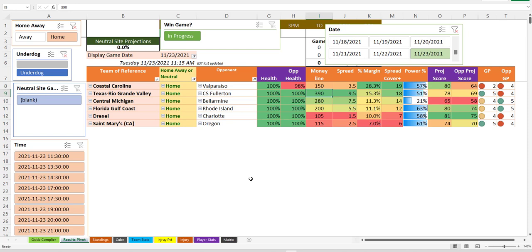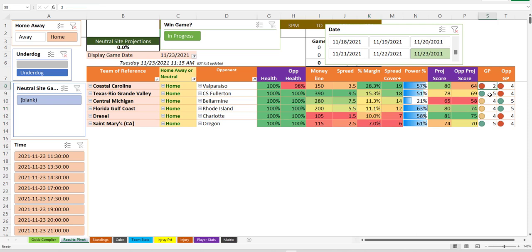There's a 390 for Texas Rio Grande Valley over Fullerton, who just upset us when they beat San Diego the other night. That's scary. Central Michigan Belmare is plus 280, gets 7.5 points. Keep an eye on these power strengths over here. A team with a stronger power strength and a bigger margin has a better chance. Florida Gulf Coast over Rhode Island, for example. This is actually the highest power team, Florida Gulf Coast. So this one has a lot of potential to win at plus 200, even though the margin's only 11%. So keep that in mind.